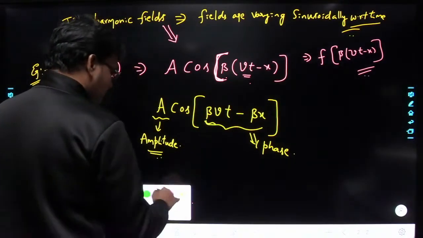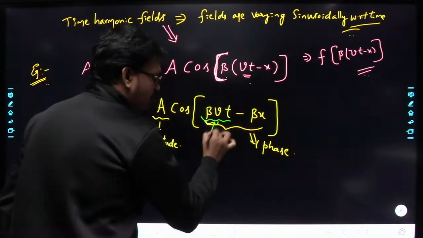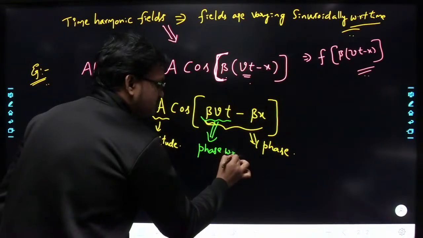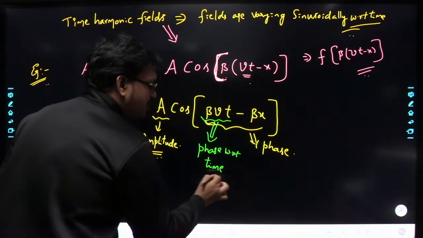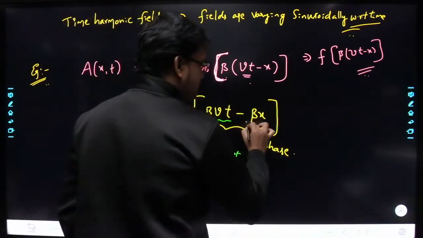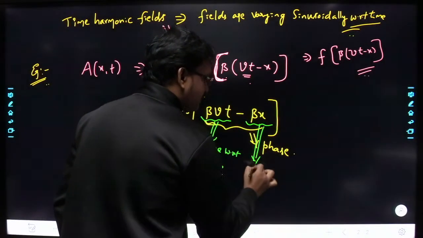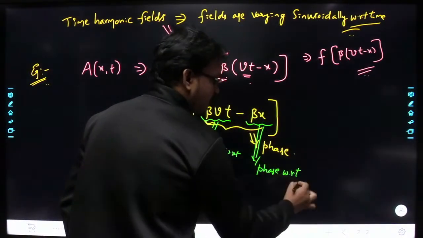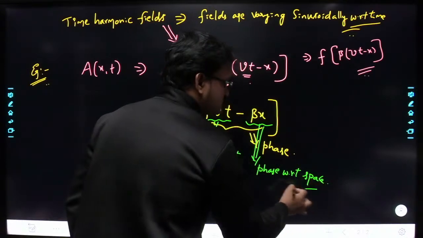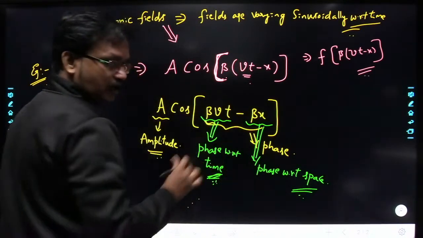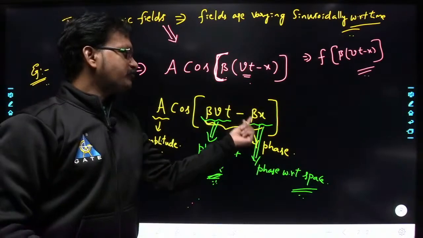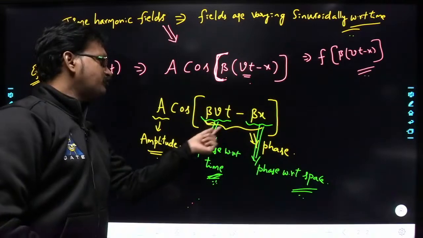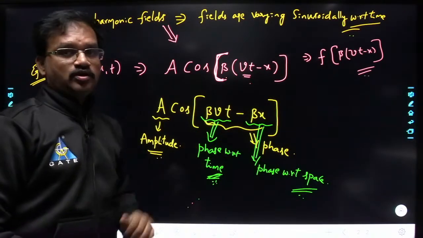So beta v t represents the phase with respect to time, and beta x represents the phase with respect to space. This will give you how the phase is changing with respect to space, and this will give you how the phase is changing with respect to time.